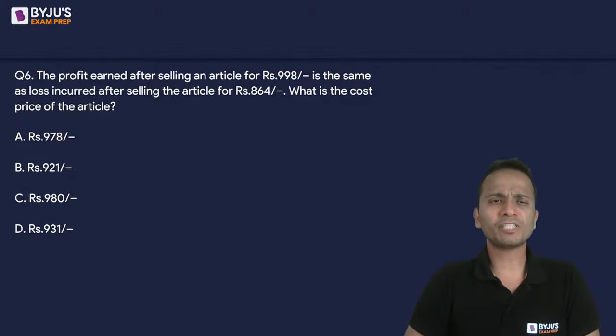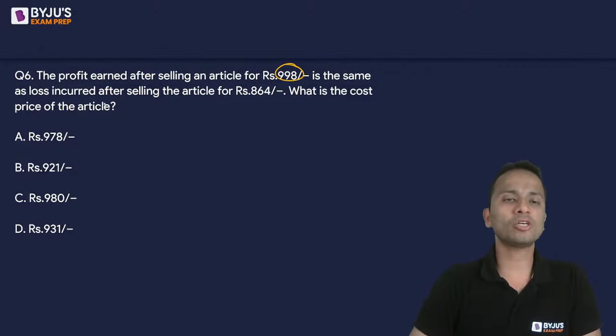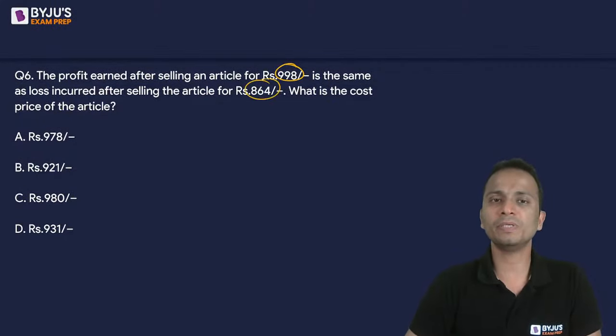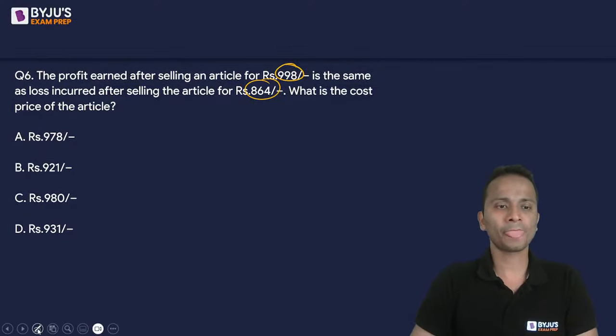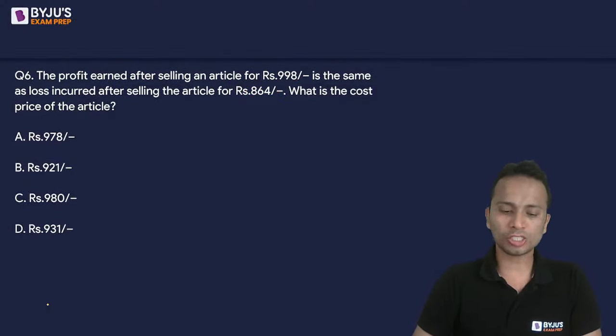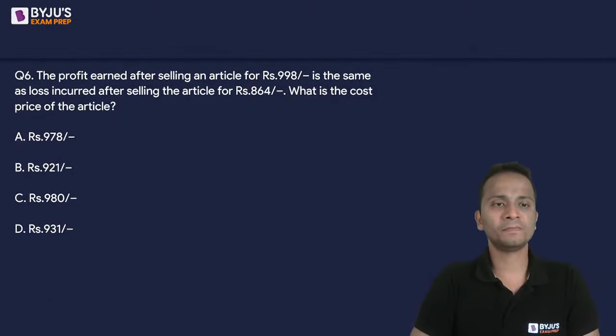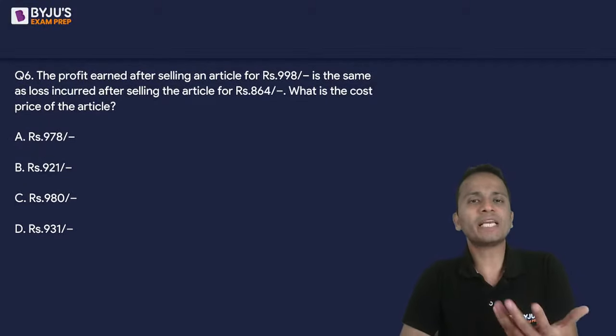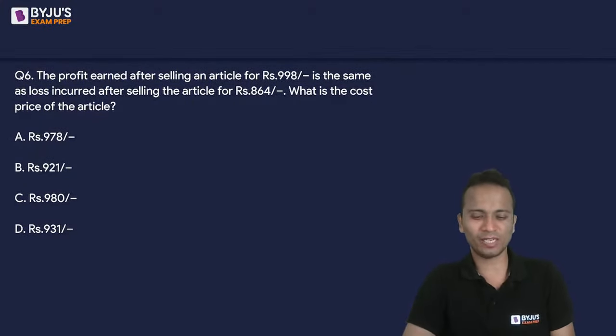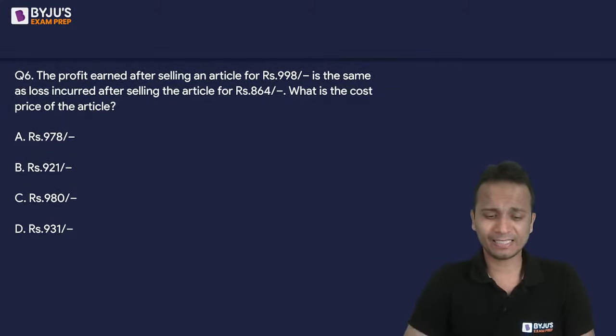The profit earned after selling an article for rupees 998 is same as loss incurred after selling the article at rupees 864. You will have to find out the cost price of the article. It's a very easy question, a logical question. Should not be taking more than 10 seconds to finish this one. 10 seconds, yes.